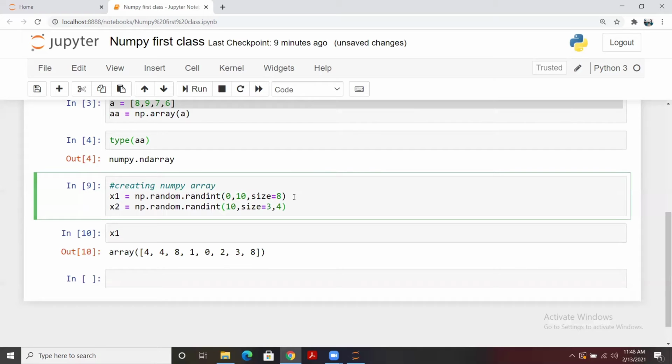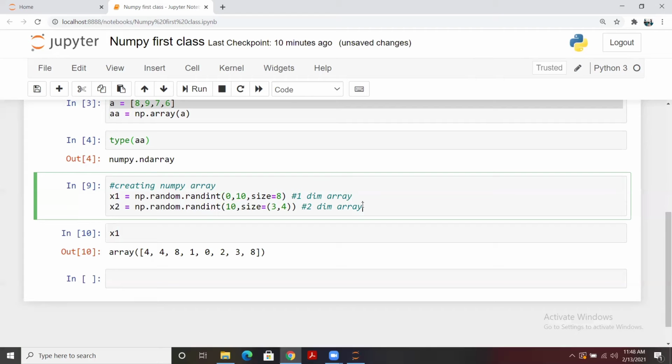So I have given 3, 4. What does it mean? It means that I need an array which has 3 rows and 4 columns, and here it is. So that is the two-dimensional array, and x1 was a one-dimensional array. We'll be seeing that in detail in attributes as well.